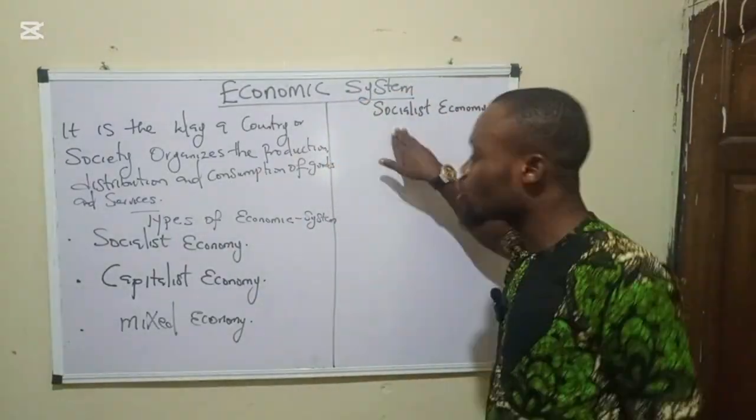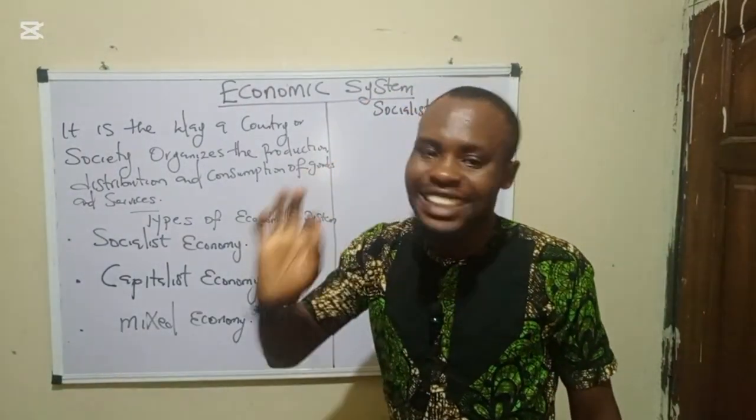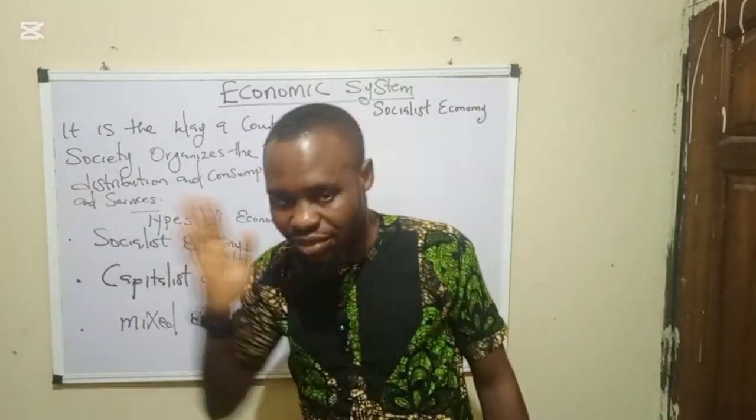That's to say that in a socialist economy, there is no interference of private individuals.